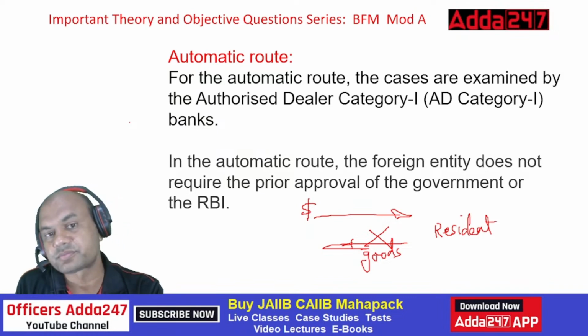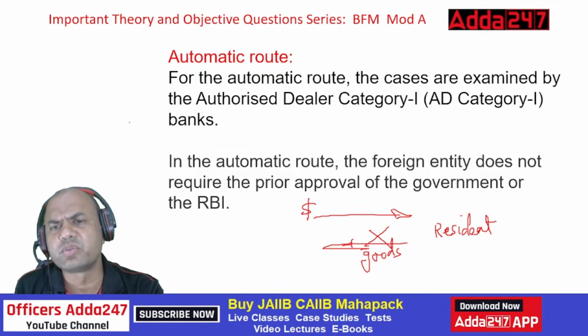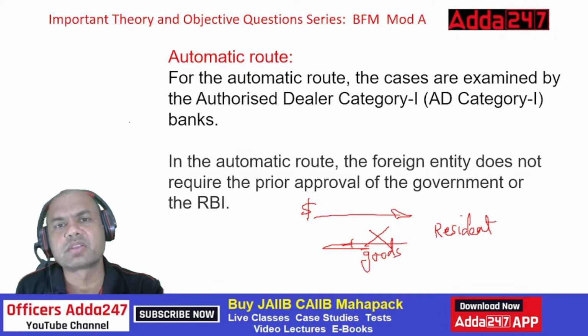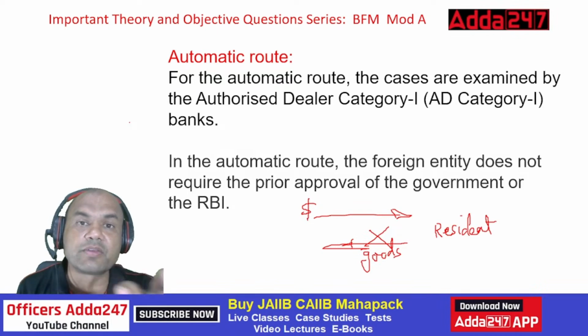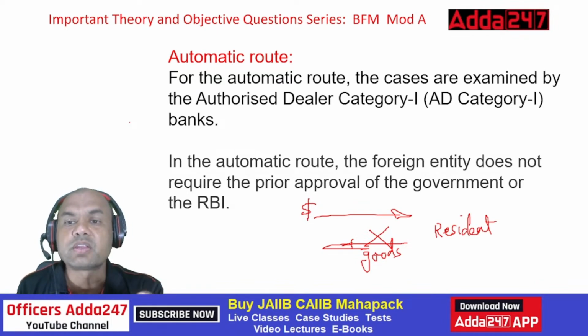So here, automatic route means what? Those businesses where government has said that you need not take any permission from any government authority or RBI if you want to get money for your business. But there are specific businesses only. It's not a blanket rule for all the businesses. So what is automatic route?